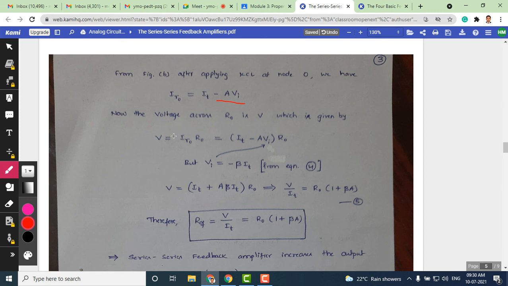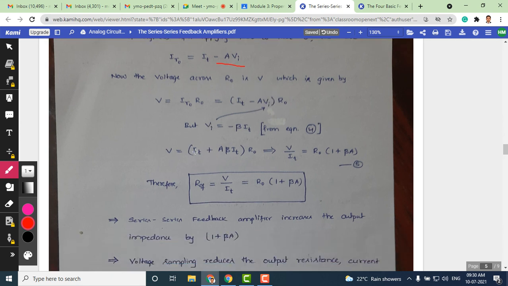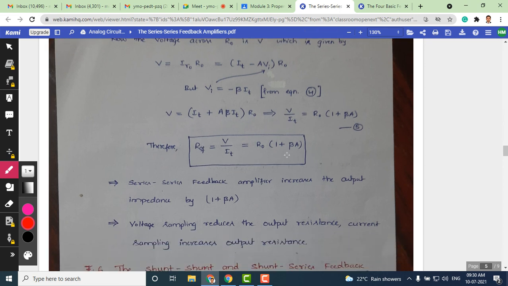Now we can substitute in terms of voltage across R naught, which is V, written as IR naught into R naught. IR naught is given by this expression, so you can write it here, substitute for Vi, and finally we get the equation in terms of V by IT, that is ROF. Look here, we got ROF as R naught into 1 plus beta A. This equation also shows that output resistance is increasing with feedback. So in a transconductance amplifier, both input resistance and output resistance increase with feedback. That is the conclusion from the derivation here.